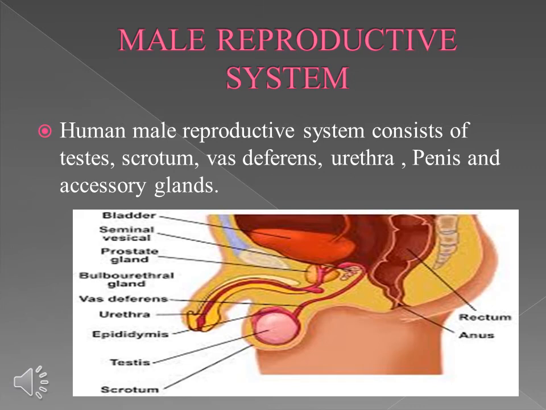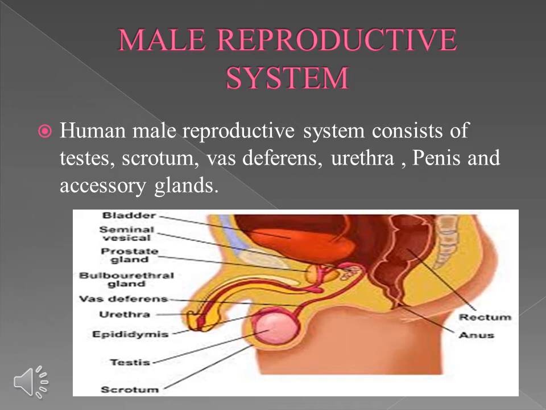The first one is the male reproductive system. The reproduction in human beings involves the fusion of male and female gametes produced in their reproductive system. The male reproductive system is different from the female reproductive system, both in structure and in function.